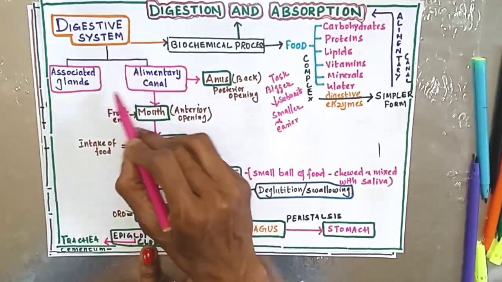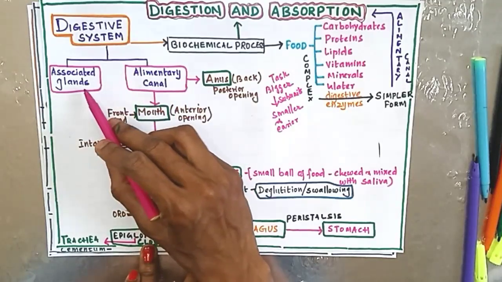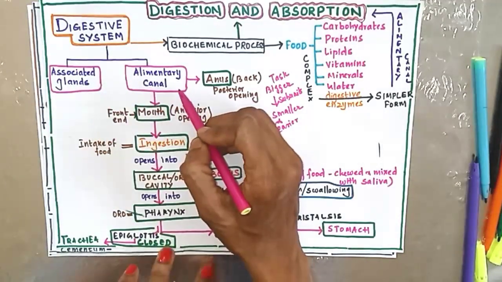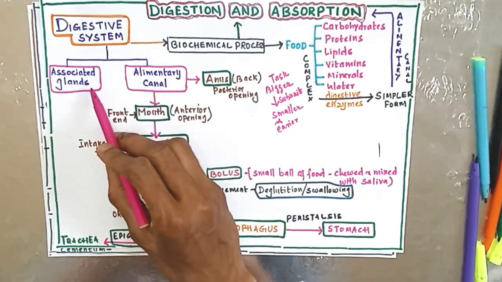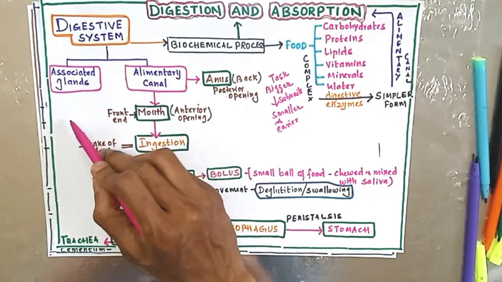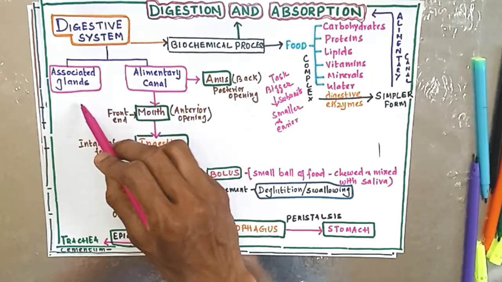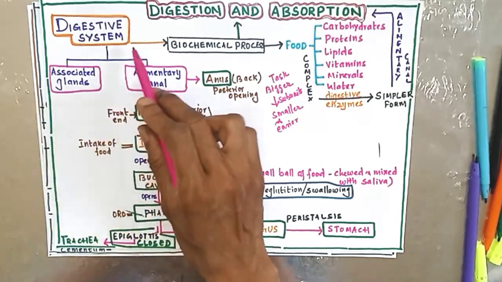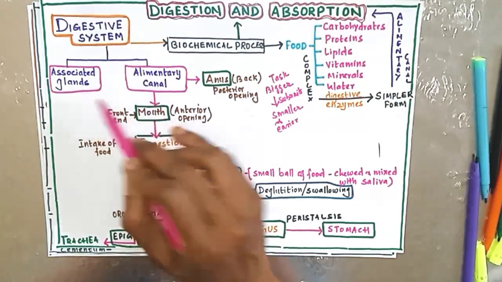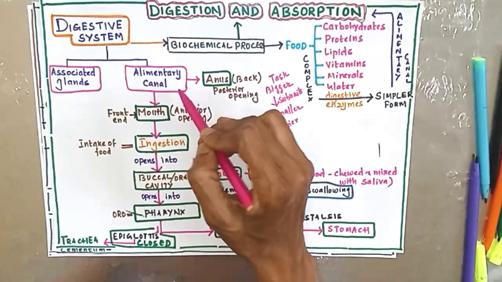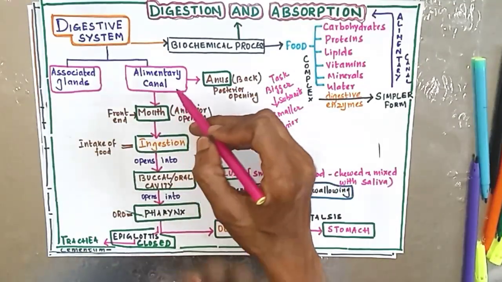The digestive system is made up of the alimentary canal as well as the associated glands. Today we are going to see only the alimentary canal. Associated glands are the liver, pancreas, and salivary glands, that is, the glands which secrete enzymes that help in digestion. So that comes under associated glands. What is the meaning of alimentary canal?